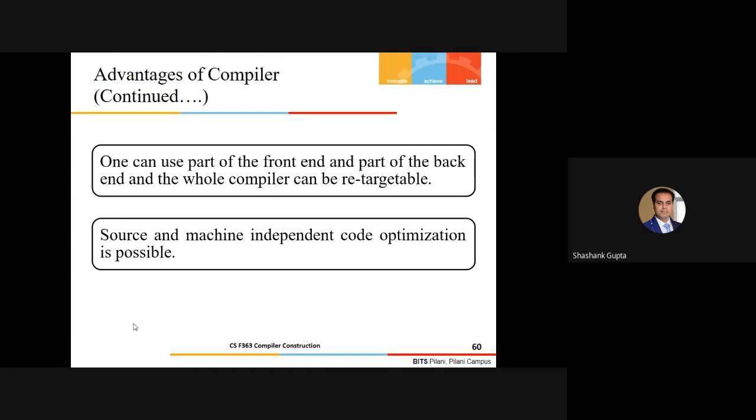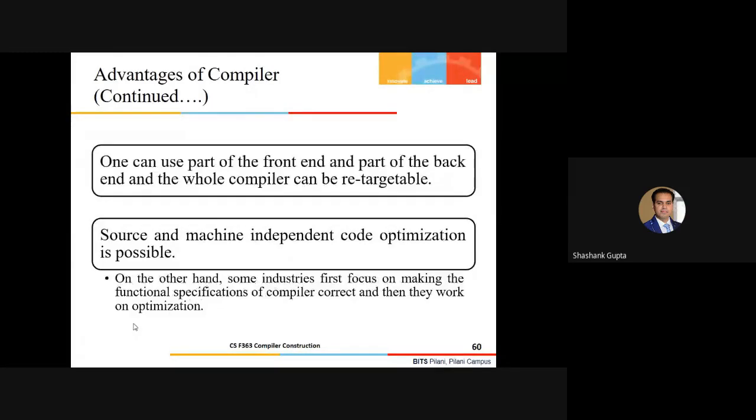It is even possible that I ignore the optimizer as a part of the development of the compiler, build a standalone optimizer, and later plug it into my target code, and that will probably give me efficient machine code. So the optimizer part is completely flexible.